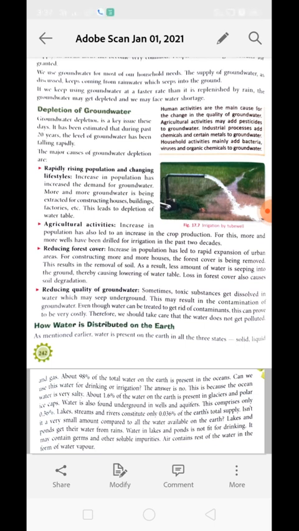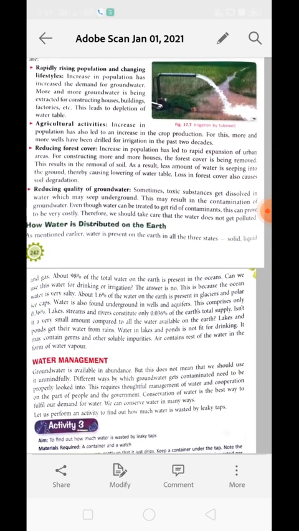Next is how water is distributed on earth. Okay, as mentioned earlier, water is present on earth in all three states, that is solid, liquid and gaseous. About 98% of total water on earth is present in the ocean. So the remaining 2% is left. Okay, now can we use this water for drinking or irrigation? The answer is no, we can't, because the water of the ocean is salty. Understood?